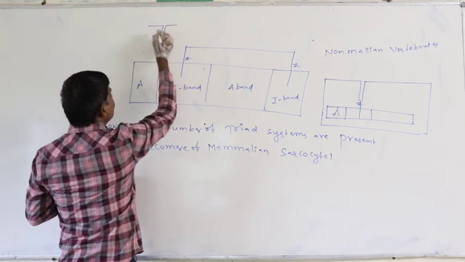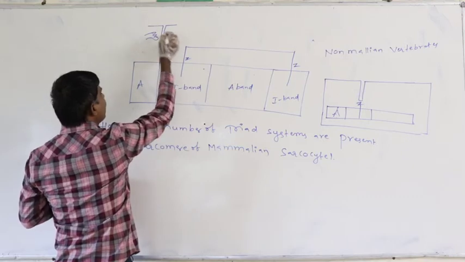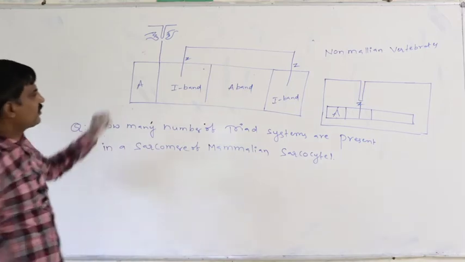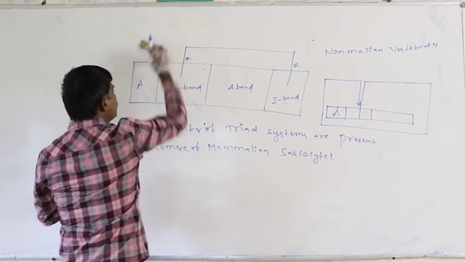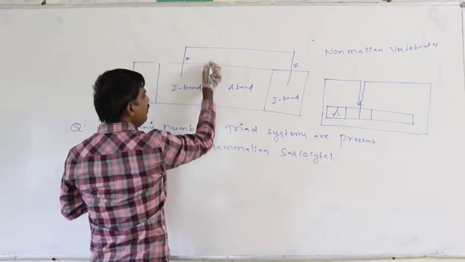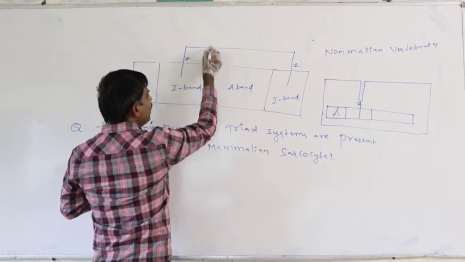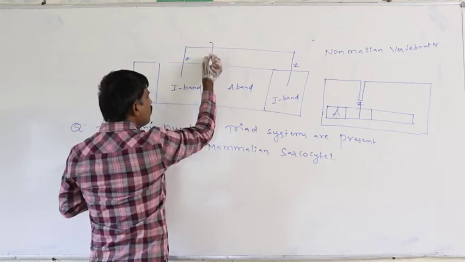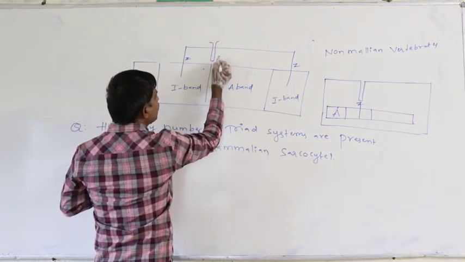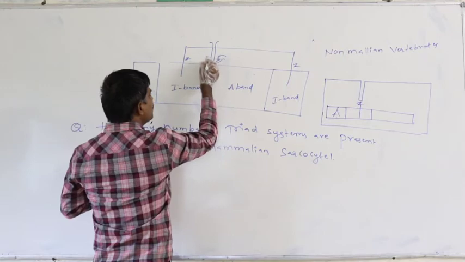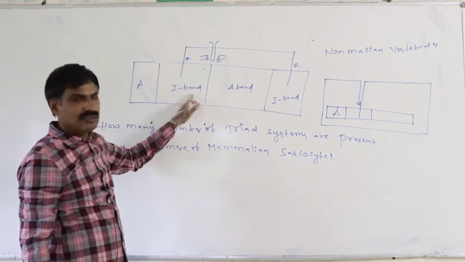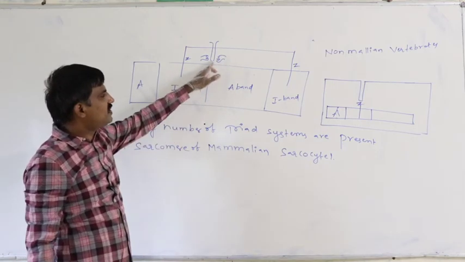Definitely this is the T tubule, on either side of the cisternae. Just assume this is the AI junction. This is the A band, this is the I band. Definitely here one T tubule gets formed. This is the cisternae. Means definitely between the A and I band, one triad system is formed here.